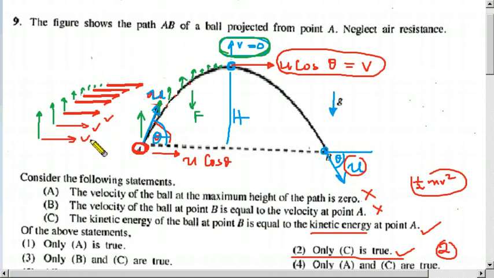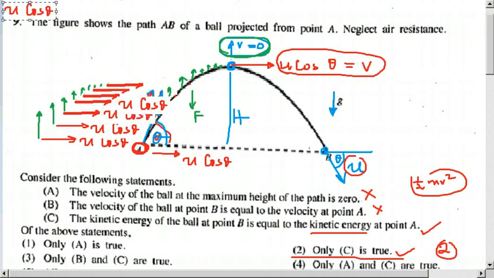This one is u cos theta, always u cos theta. So we can copy paste this at every place like this. Like this we can say it is u cos theta. Theta is constant because that is the initial one, even though the angle is changing when the ball is rising up. We take only this initial value.